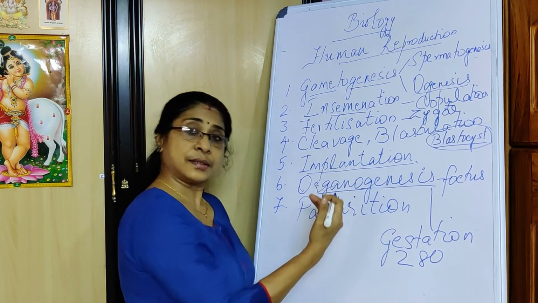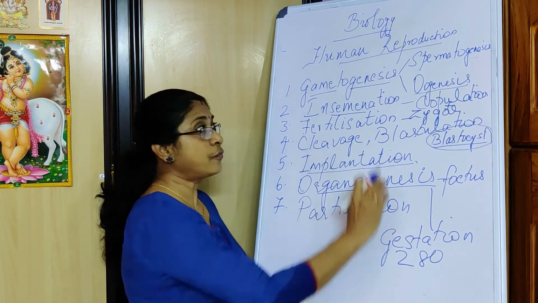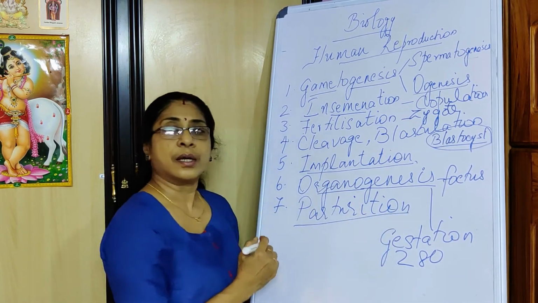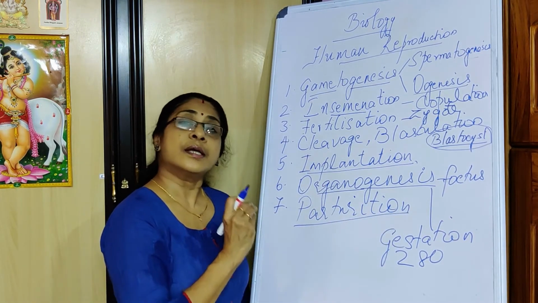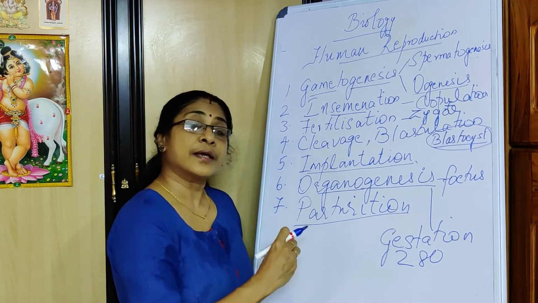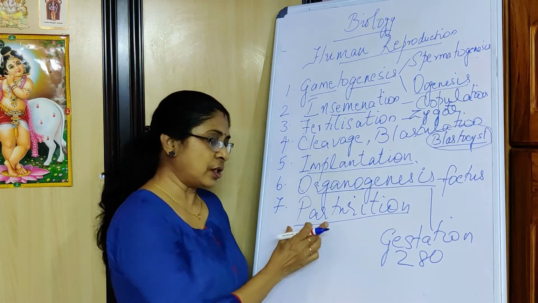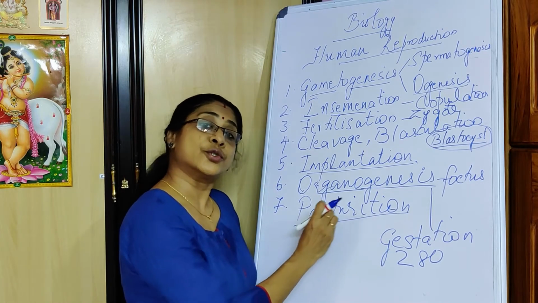Finally, the last event of human reproduction is known as parturition. Parturition is childbirth. Giving birth to a young one in scientific terminology is known as parturition.